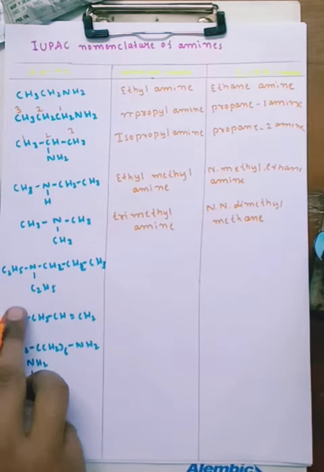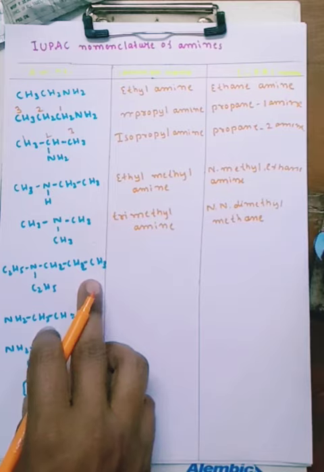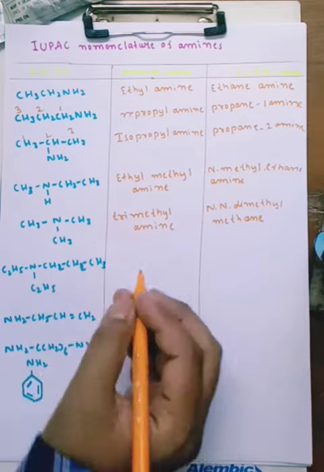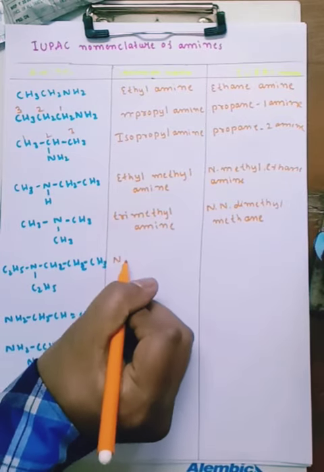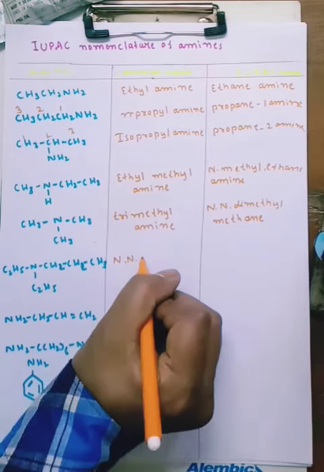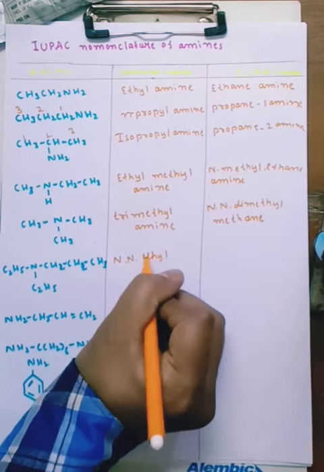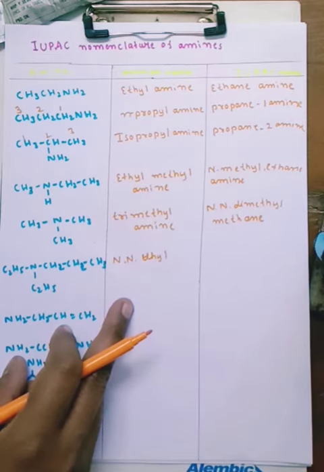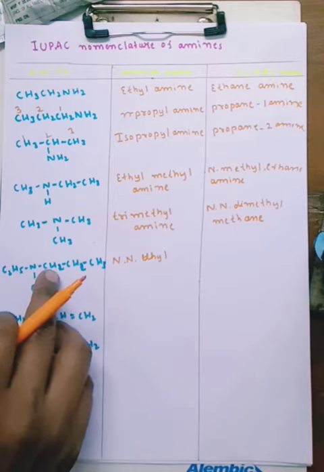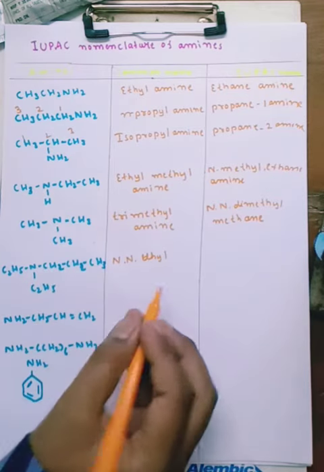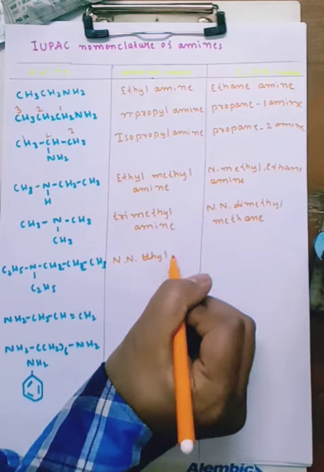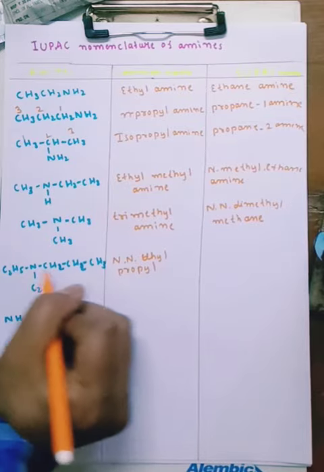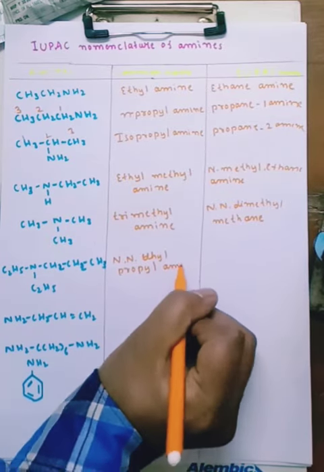What about this one? The common name: N is there, and it contains 2 ethyl groups. It contains 2 ethyl groups, N,N-diethyl. Common name N,N-diethyl. Diethyl are there, and on this side 1, 2, 3 are there, so propyl. Propyl, amine group is there, so N amine. N means amine.